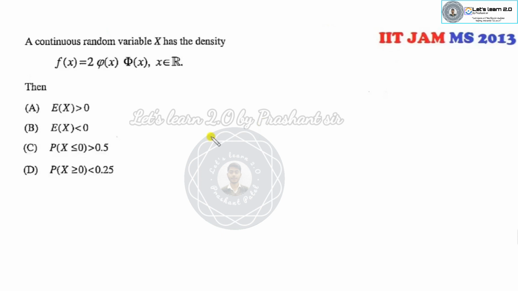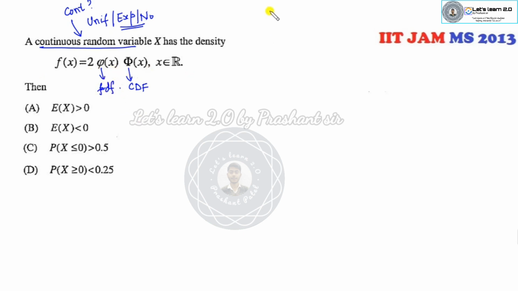Let's see this one. A continuous random variable x. Remember that you have to read the statement very carefully. Which continuous random variable is it? Is it uniform? Is it exponential? Is it normal? It is not given to you. This capital phi is my CDF, and this is my PDF. Now, how can you solve that?